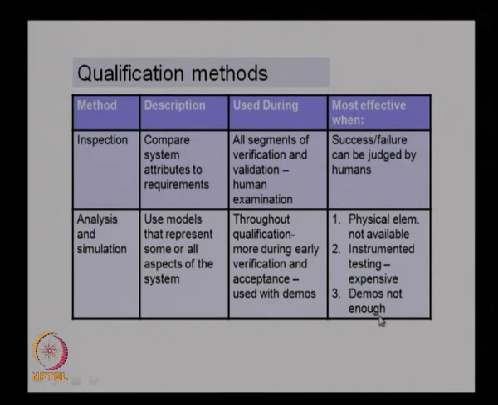When the demos are not enough, we can go for analysis and simulation. So they are most effective under these situations: where physical elements are not available, or instrumented testing is very expensive, and demos are not enough. So we can go for the analysis and simulation method under this situation.